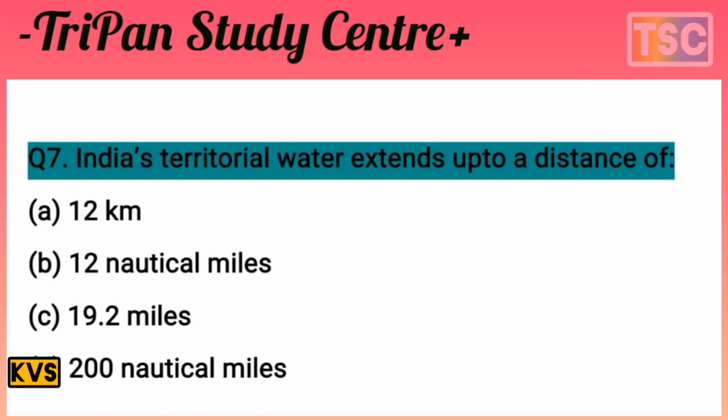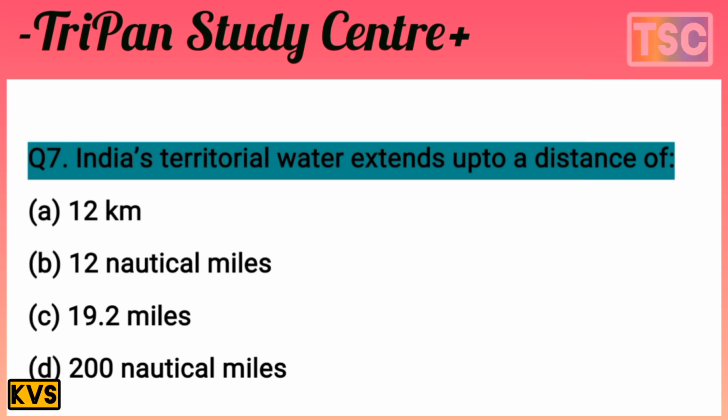That's important. Two options are already eliminated, because they are very different from this answer. First A, 12 kilometers, eliminate, and C, 19.2 miles. Two answers here are important: 200 nautical miles and B, 12 nautical miles.